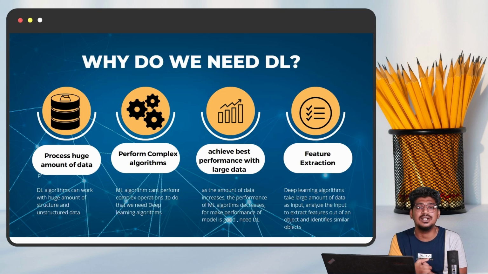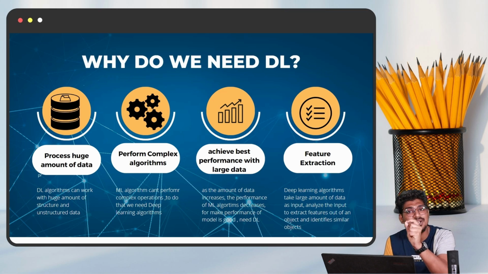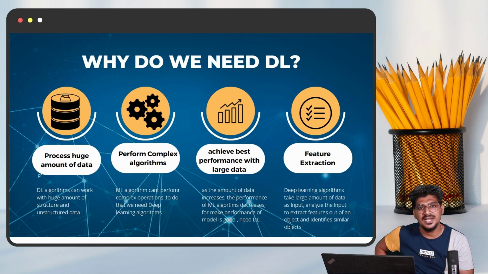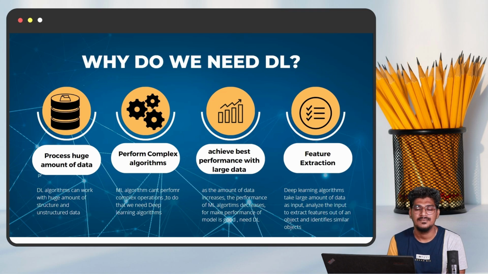That is what we can achieve with deep learning. That's why I mentioned here, for good performance we need a deep learning algorithm. So it will be helpful for achieving the best performance with a large amount of data, maybe big data. Okay, right.